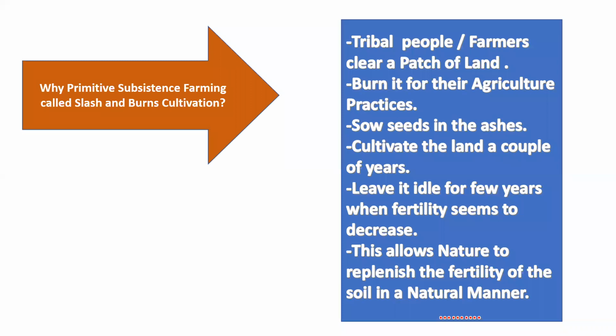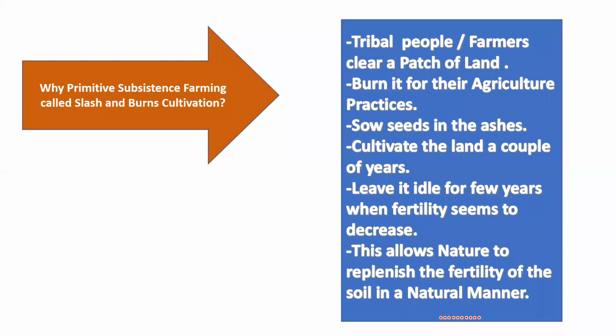So remember one thing, whenever you have the word shifting cultivation, the definition is that a farmer selects a patch of land in a jungle or forest, then he clears the land by cutting the trees and burning the trees. And after clearing the land, he cultivates that land for a couple of years.